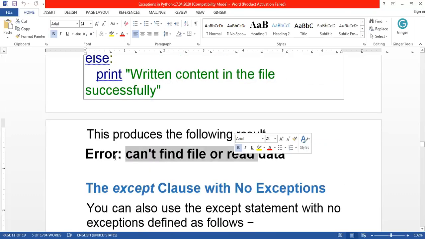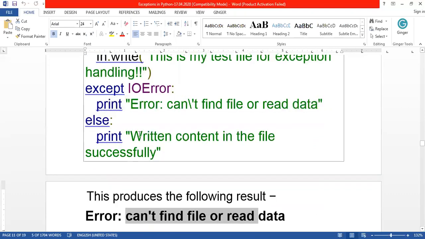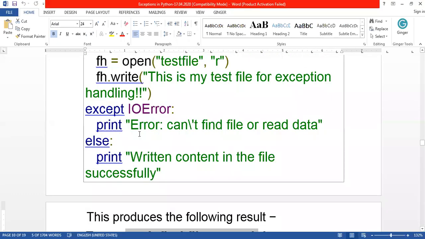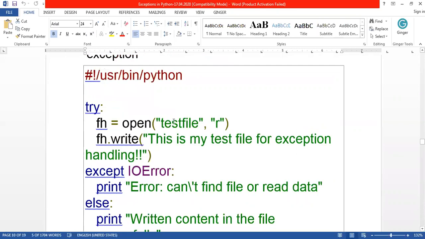Okay. So this is a way we can handle our error, or come to know about the error that occurs in our program. The programmer will go to this part, make a correction, and then execute the program successfully.